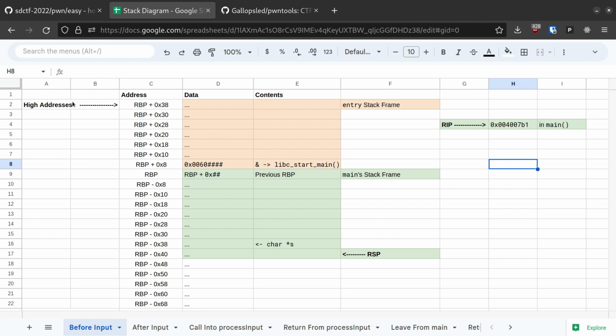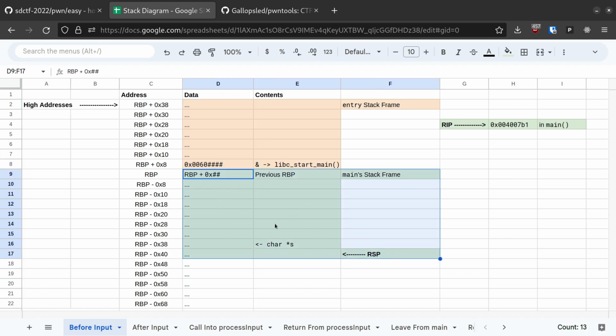The top of this represents the higher addresses of the stack, and the bottom of this represents the lower addresses of the stack. You'll want to remember that the stack grows downward towards the lower addresses like so. We are currently inside of the main function right before the buffer overflow has occurred. This is where the original stack buffer variable s is stored on the stack, and this is the space allocated for it.